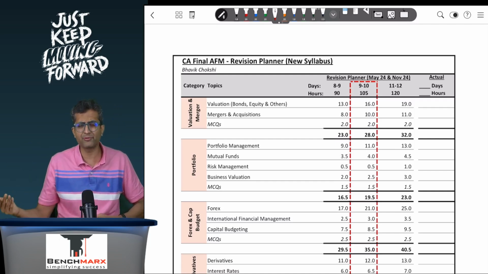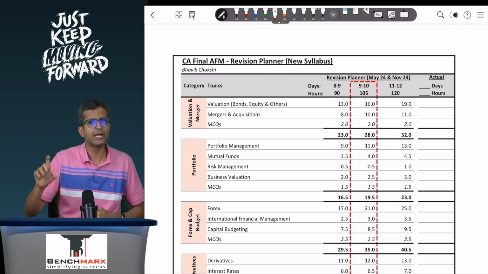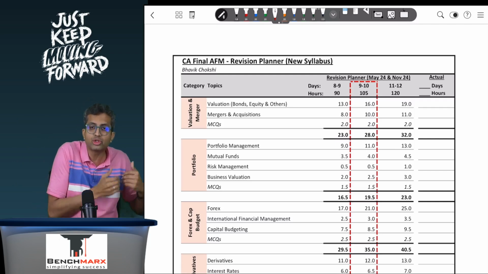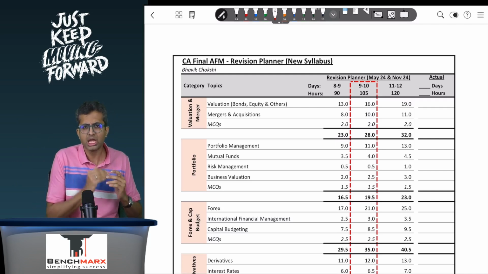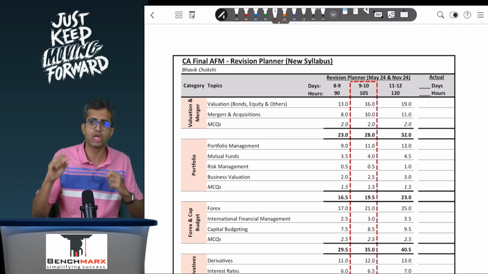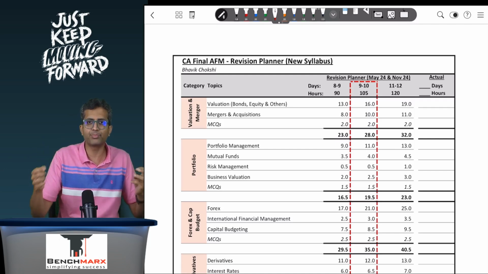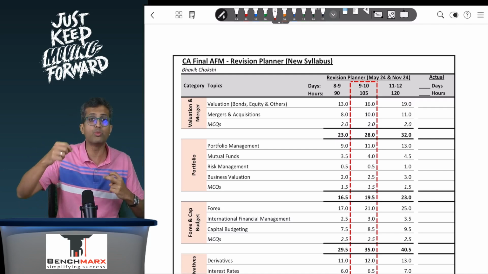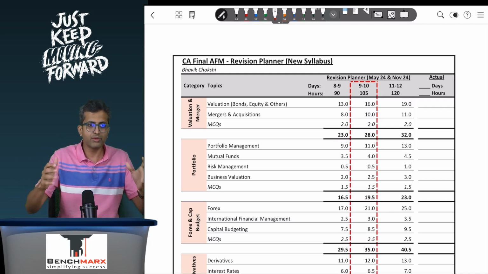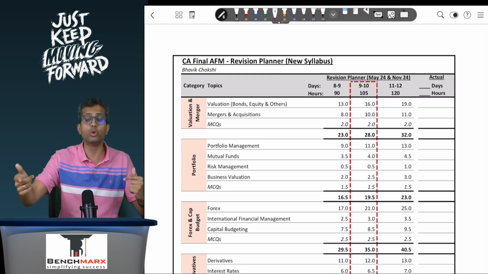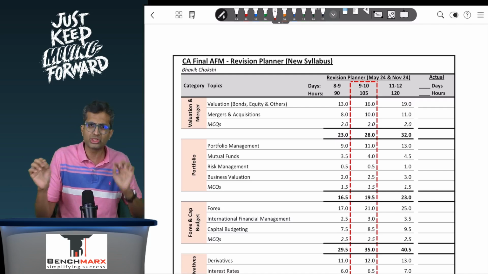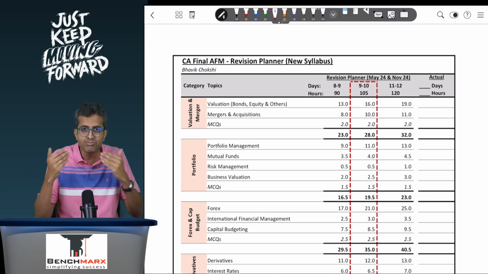Now, when it comes to AFM, for the IBS paper, typically, from what we understand, if I extrapolate the multidisciplinary case study, the relative weightage of a paper like AFM is relatively less. But if you want to mark out important concepts or important things, ensure you keep a post-it or something where you mark out where a chapter or where an adjustment is, like you have something like convexity. Well, you want to know where convexity is. If it comes in an open book, you would just come over there and handle that. So mark out those important things so that it becomes easier for you.